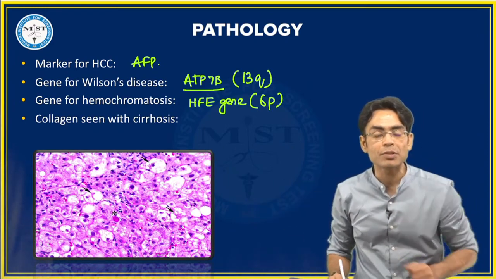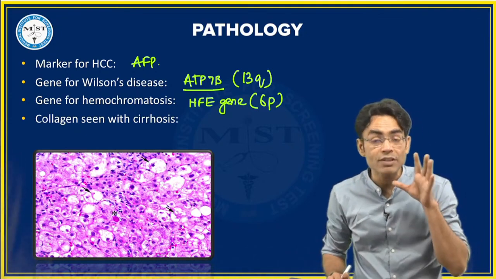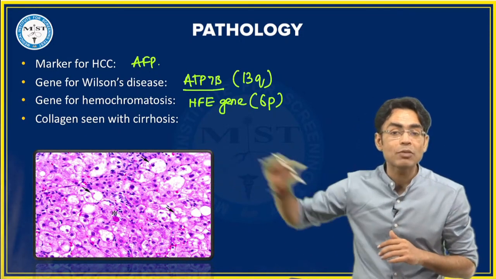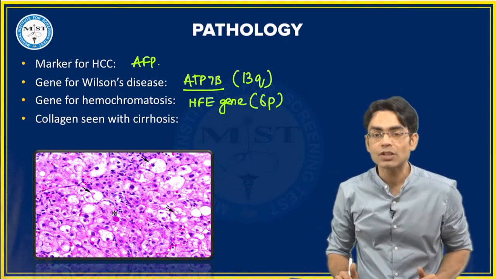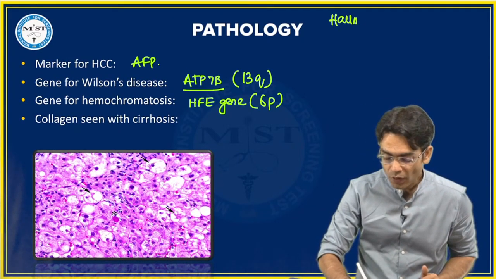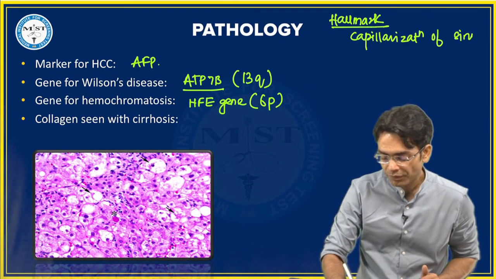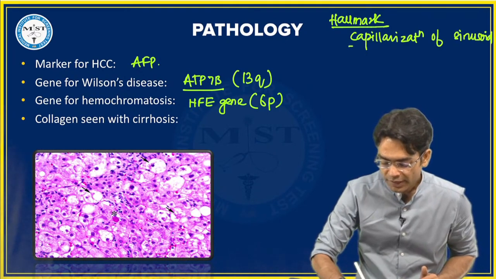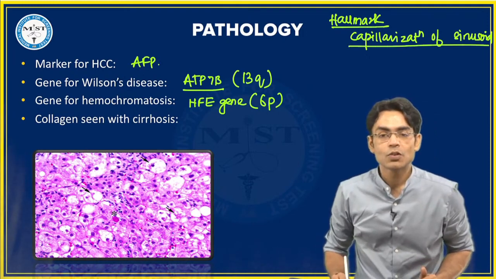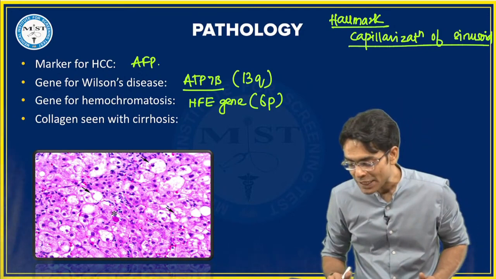In cirrhosis, what happens? Normally the sinusoids contain which type of collagen? Collagen 4. But what will be the type of collagen eventually you will be seeing in cirrhosis? What is the hallmark of cirrhosis? The hallmark of cirrhosis is capillarization of sinusoids, है ना बेटा? It is your capillarization of sinusoid. So the sinusoids become capillaries. So what is the type of collagen you will get?